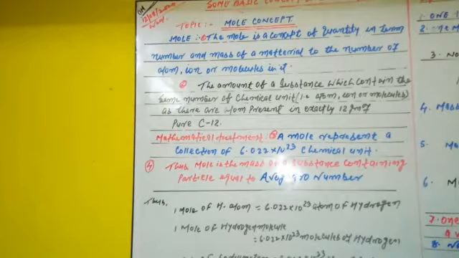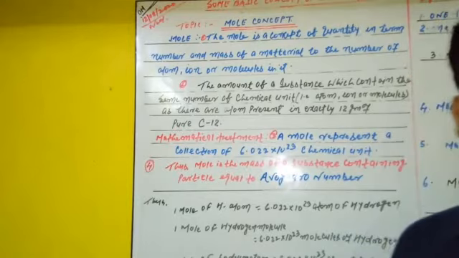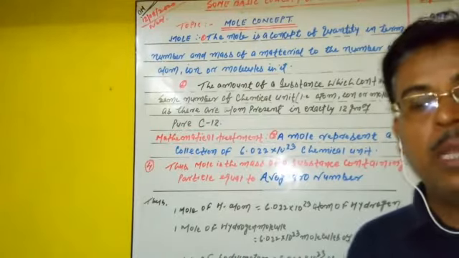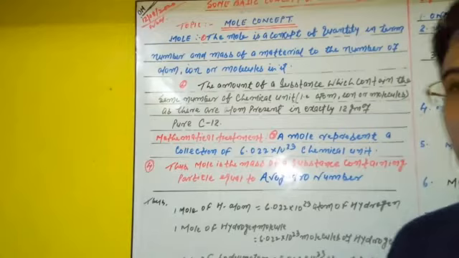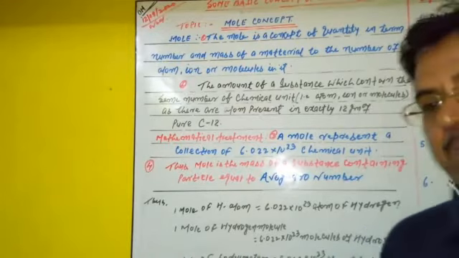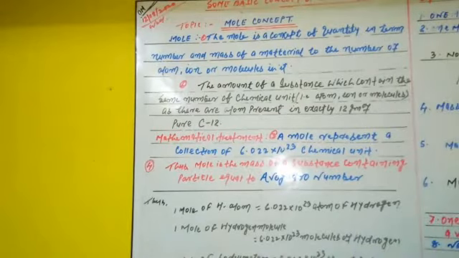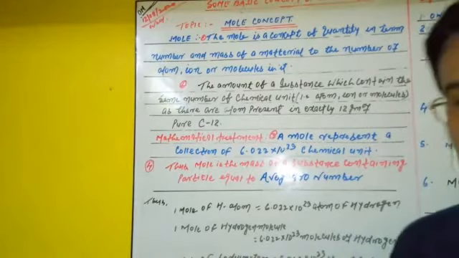But one thing to remember here: normally we relate the mole to the Avogadro number, 6.022 into 10 to the power 23, as we discussed in class 9. But these are their mathematical treatment. So here various definitions are also present for the mole.